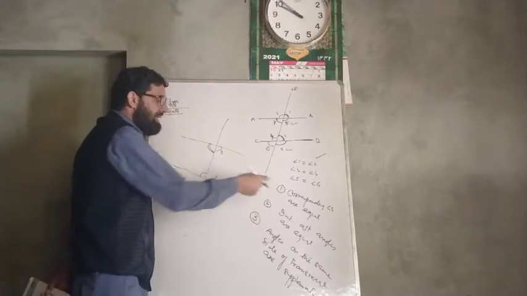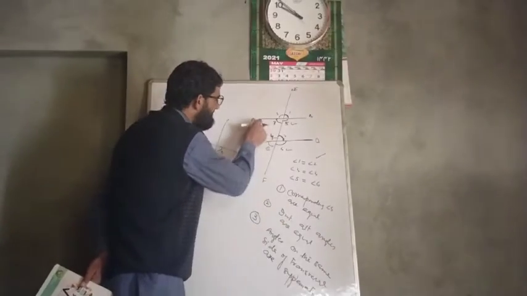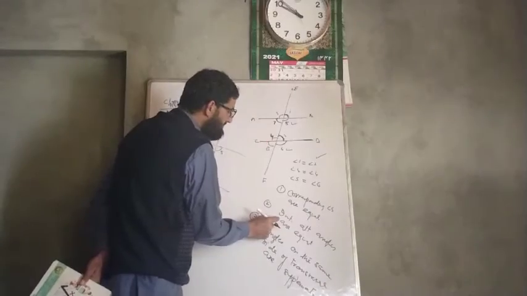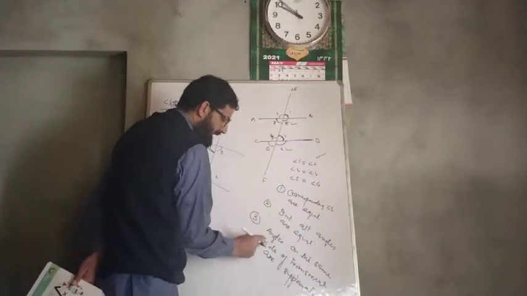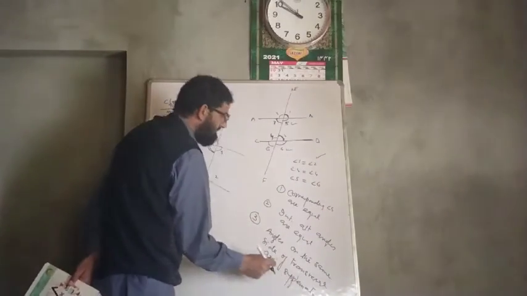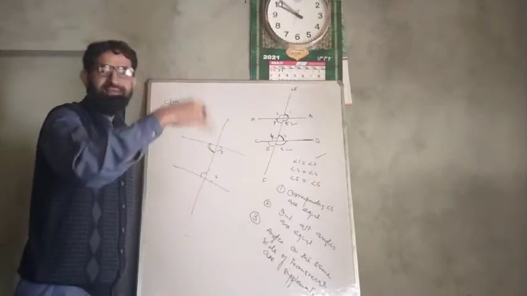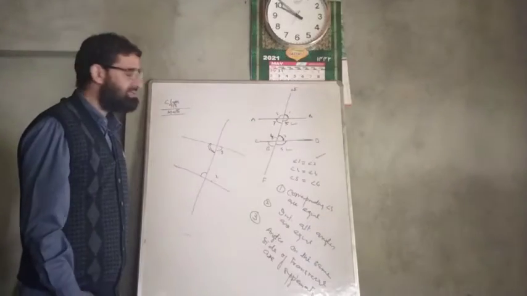And conversely, if corresponding angles are equal, lines are parallel. If alternate angles are equal, lines are parallel. If angles on the same side of transversal are supplementary, lines are parallel. So conversely, you must remember these things.